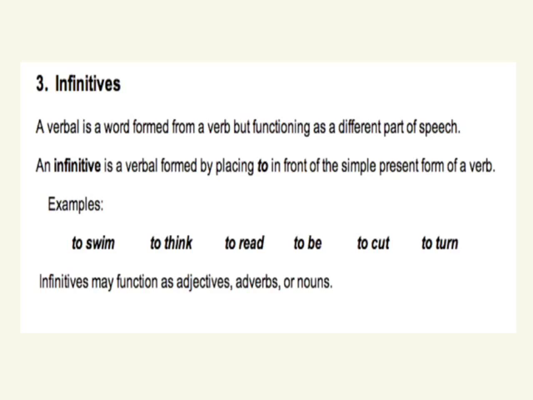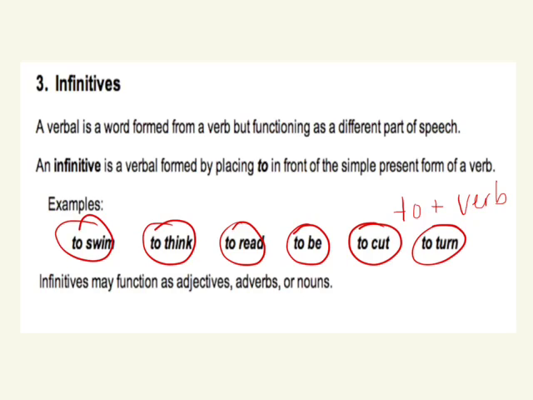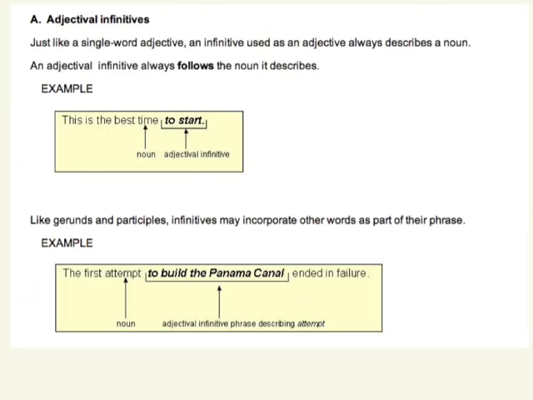Infinitives. The wonderful thing about infinitives is that they're easy to spot because it's to plus a verb. Okay? To turn, to cut, to be, to read, to think, to swim. The tricky thing about infinitives is that they can be adjectives, adverbs, or nouns. But if you remember what we learned about gerunds as nouns, an infinitive as a noun is going to function the same way. Subject, object of the preposition, DO, or PN. So let's look at some examples.